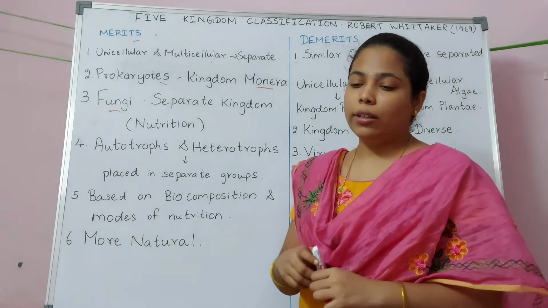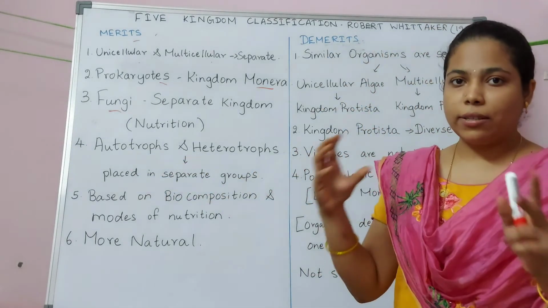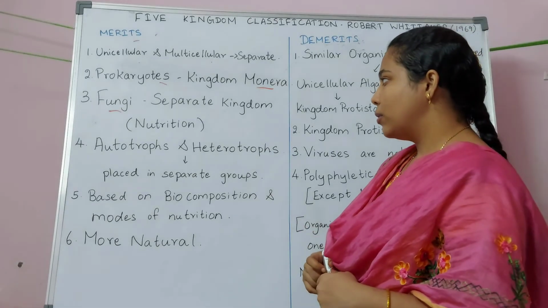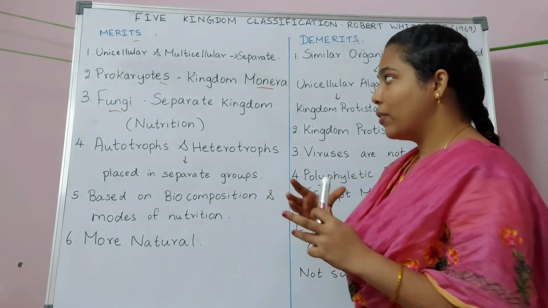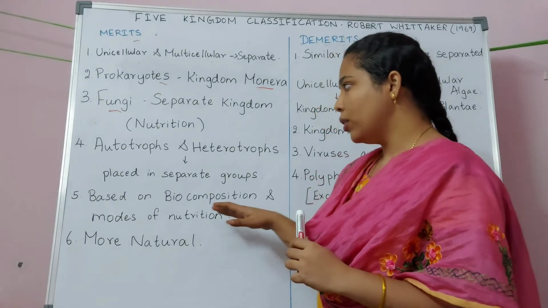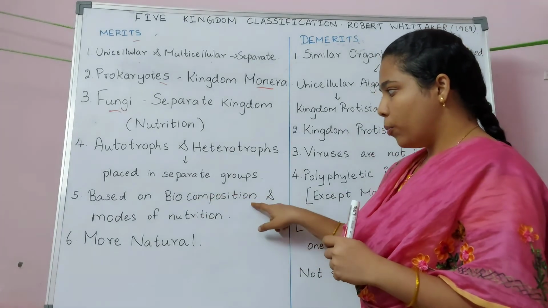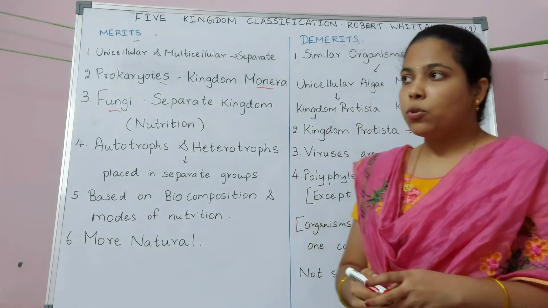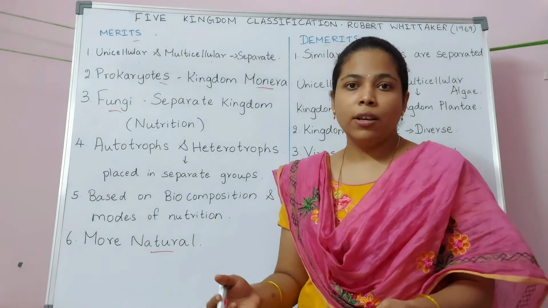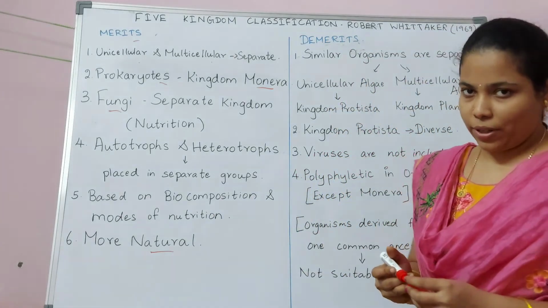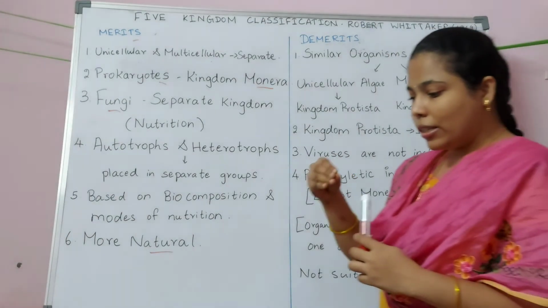And the fourth point is that Sir Robert Whittaker had identified all the autotrophs and heterotrophs and he had placed them in different groups. And fungi are saprophytic in nature, and that's why we have separated fungi from plants and we have given them a separate kingdom. And the fifth point is that he has also given importance to the biocomposition and modes of nutrition of animals. So all these points reveal the fact that five kingdom classification is more natural than the two kingdom, three kingdom and four kingdom classification.